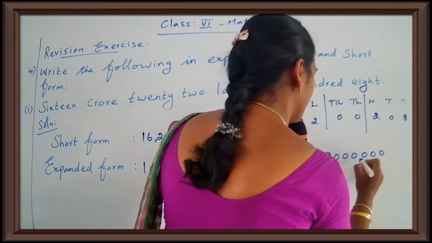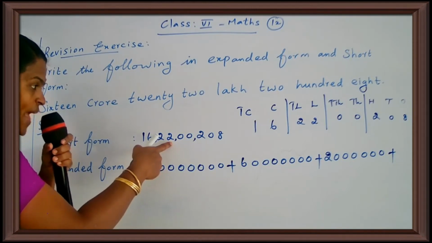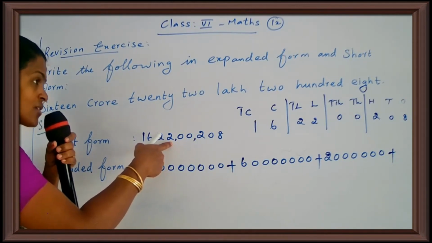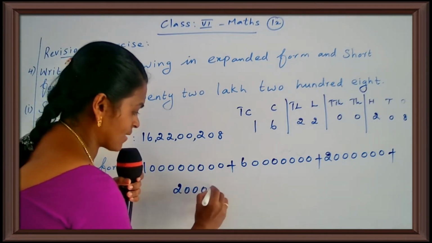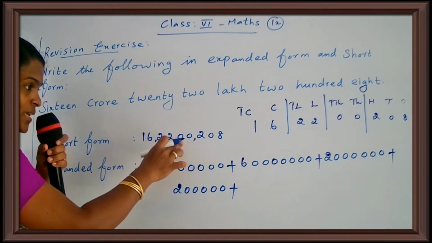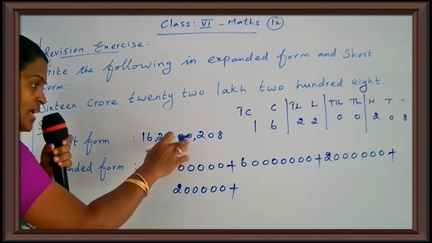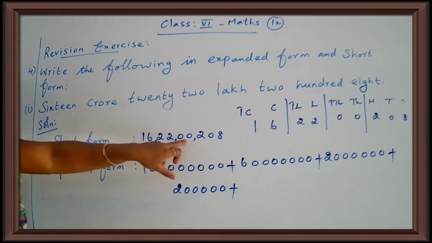Okay, plus next 2. What is the place value of this 2? 2 lakh. 2 into 1 lakh, 2 lakh. Okay, you write here 2 lakh. Plus next, this is the thousands. 10,000 place is 0. So you leave it. Next, thousands place is 0. This also you leave it. Why?